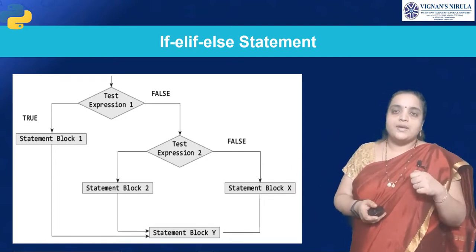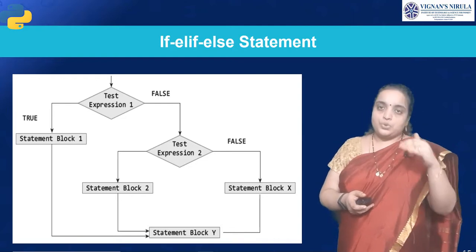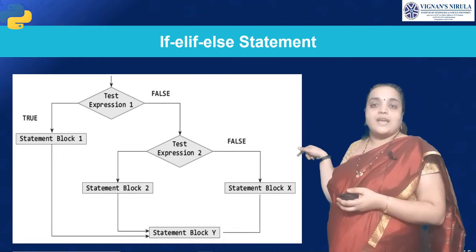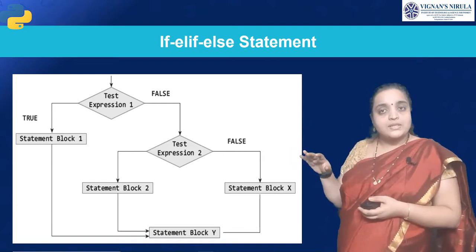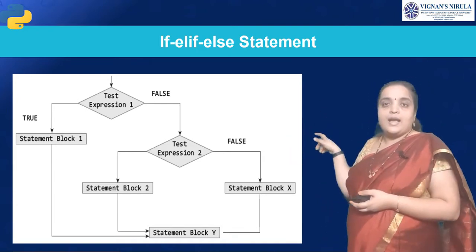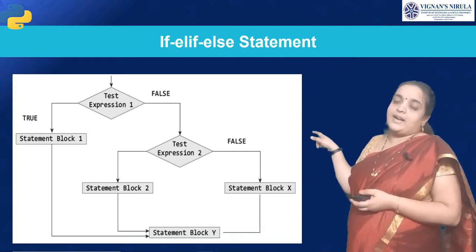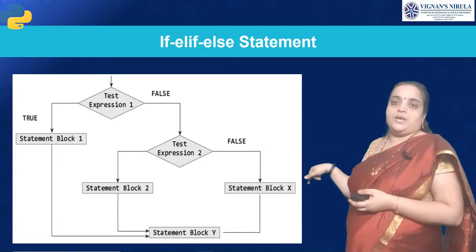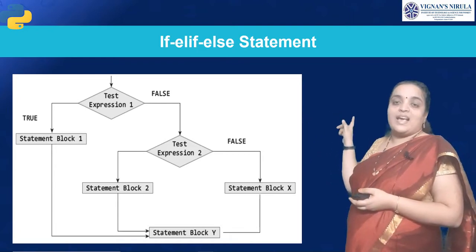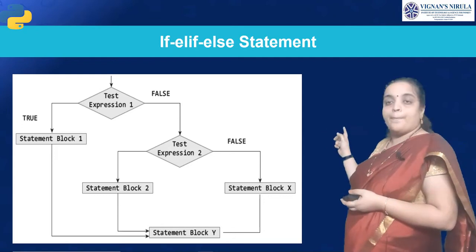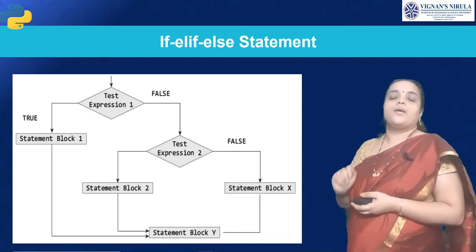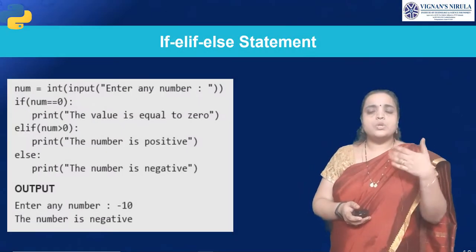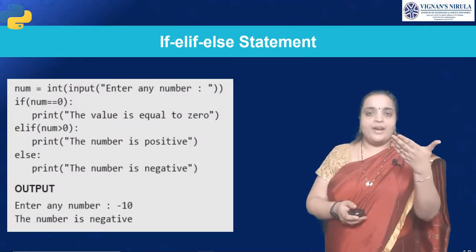Is that clear, students? If the condition is true, it will execute block 1 and come back to statement X. If it is false, it checks the next condition. If that condition is true, it will execute block 2 and then statement X. Otherwise, it will come to the else part, execute block 3 and come back to block X. Is that clear, students? So this is explained with the help of an example.